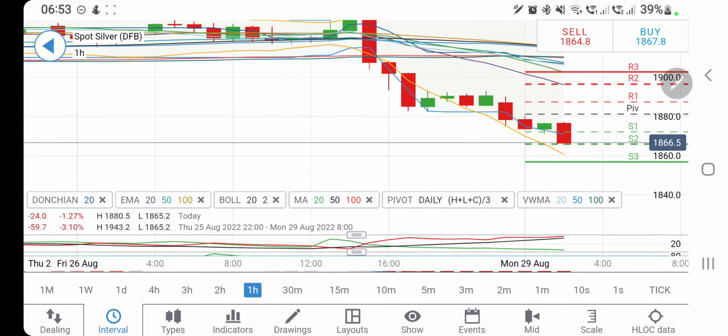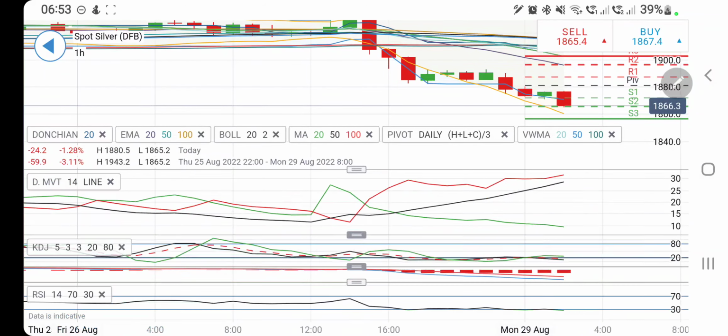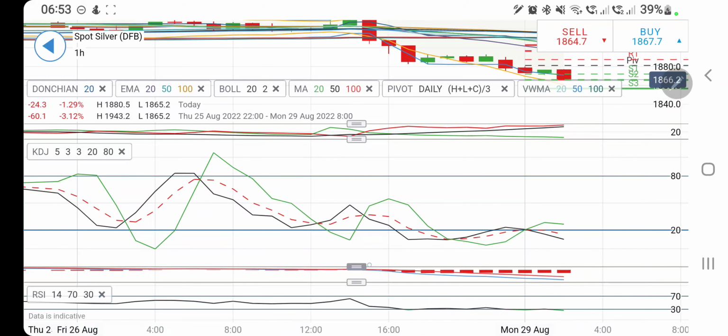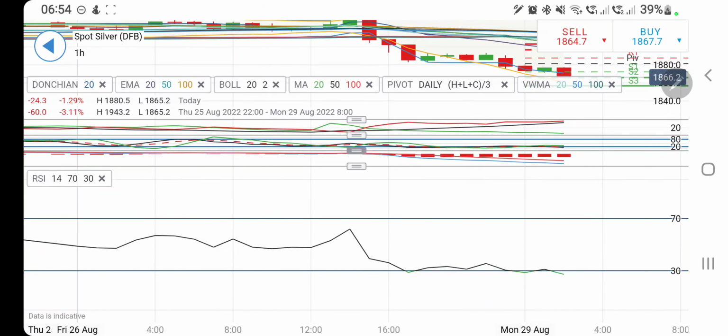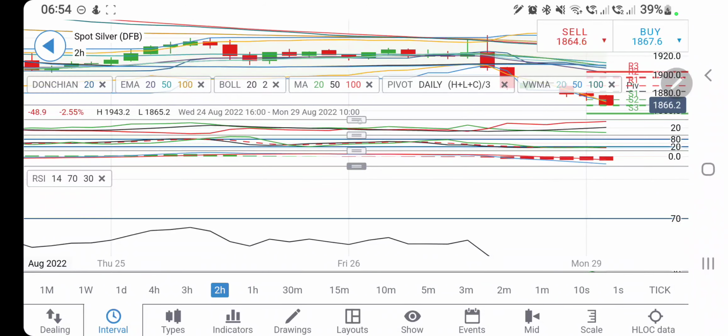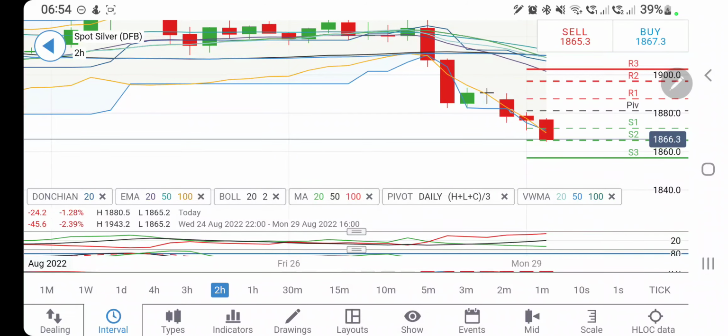Now look at the movements on silver. Consolidation, a little break, and again trying to drop from here. The only long entry is above 1880 levels, and above that also, 1890 and 1900 are going to be the ultimate resistance. Till the time it trades below 1880, one can remain short. Directional movement is extremely bearish, stochastic oversold, MACD bearish, RSI oversold. Remember, every other indicator is oversold here on the 2-hour chart, so it is skewed downside.